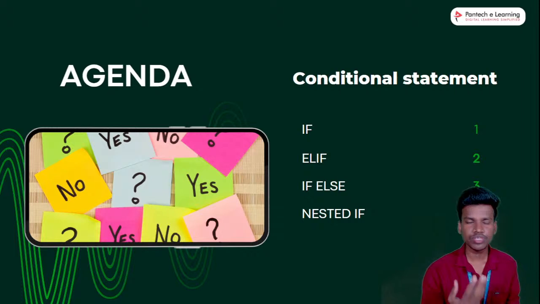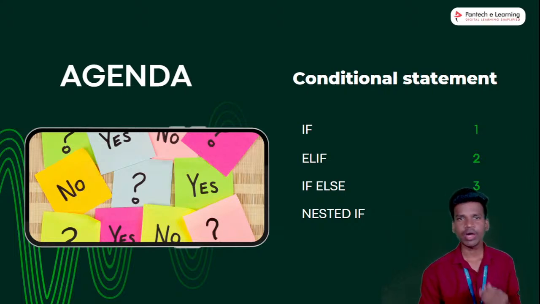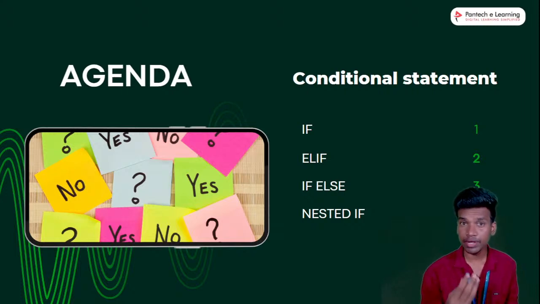So this conditional statement is used for making a decision, right? In our life, if we are going on an outing or getting a new thing, we take a decision whether the thing is okay or not. That is what we are doing, making a decision. That is called a conditional statement. For example, you are buying a new mobile phone or going on an outing, we make a decision: is that suitable for me or not? Yes or no, that is true or false. This is decision making, and it is similar to a conditional statement.